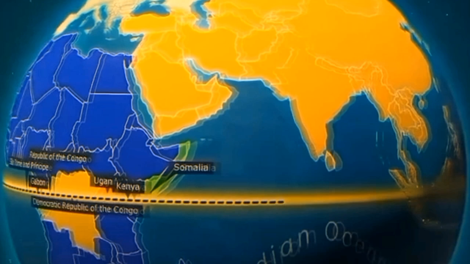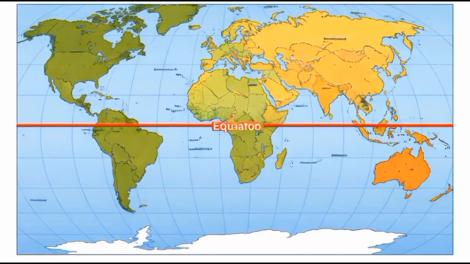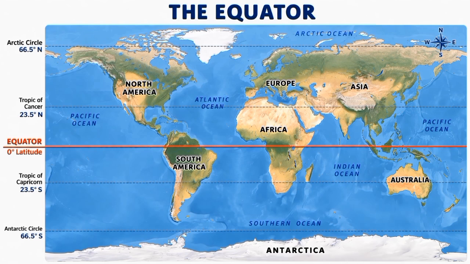The equator also affects global circulation of the atmosphere and oceans. Warm air rises at the equator, creating low-pressure zones that move air toward higher latitudes. Ocean currents near the equator distribute heat across the planet, influencing weather and climate in distant regions.